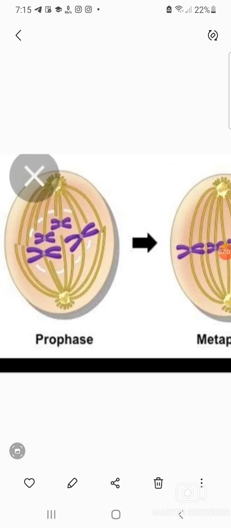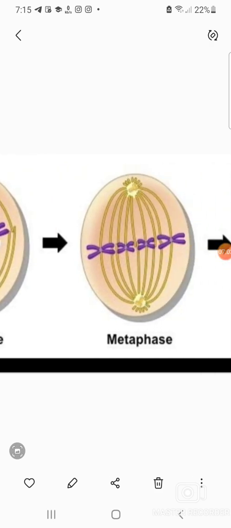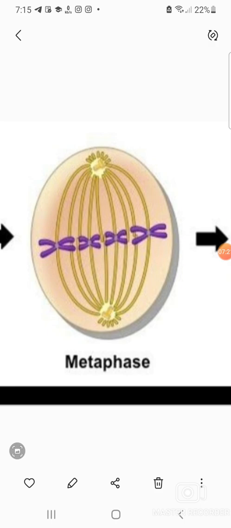Okay, and in this metaphase, the condensed chromatids called chromosomes get arranged in the middle of the nucleus, at the equatorial plate, or the metaphase plate, or the division plate. So see, they are arranged in the middle, at the equatorial plate. So this is the perfect stage to study the chromosomes. Scientists prefer the metaphase stage to study the chromosome, and this is also an important one-mark question.